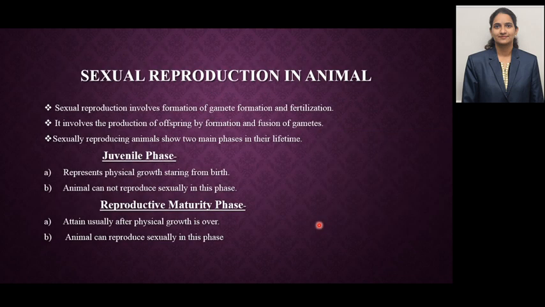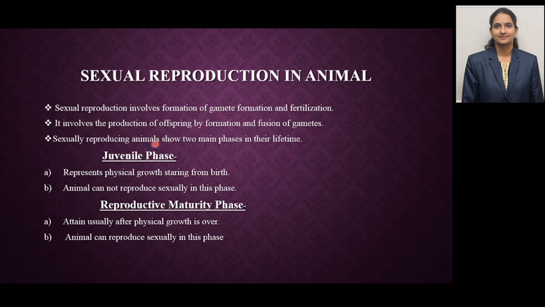Now let's see sexual reproduction. This is the introduction part. We will see it in detail in our further sessions. What do you mean by sexual reproduction? Sexual reproduction involves formation of gametes and fertilization, and it involves the production of offspring by formation and fusion of gametes. As I explained earlier, male and female gametes fuse together by a process called fertilization and form a zygote, which gives rise to a new individual or new organism.